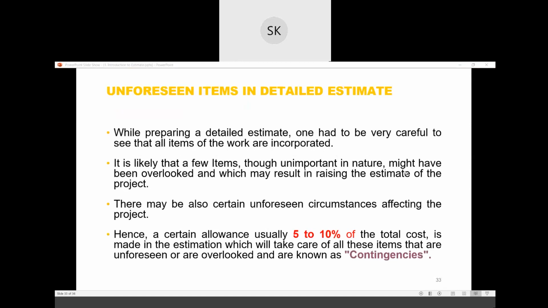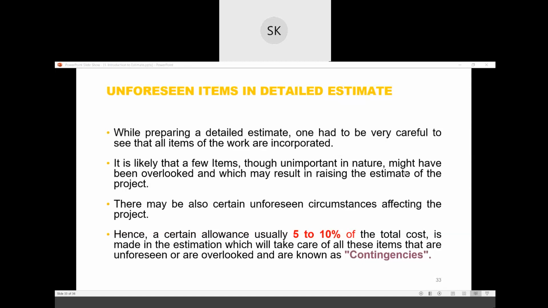Now these are the unforeseen items in detail estimate. One has to be very careful to see that all the items of the work are incorporated. If you miss any item, then it will be your loss. You won't get money for that work. Likely that a few items, though unimportant in nature, might have been overlooked, and which may result in raising the estimate of the project. There may also be certain unforeseen circumstances affecting the project. Hence, a certain allowance is usually made.